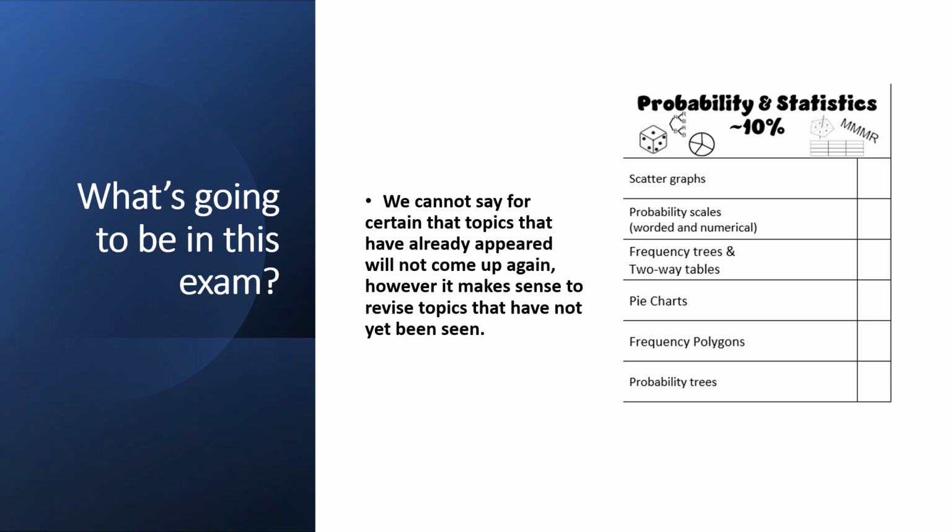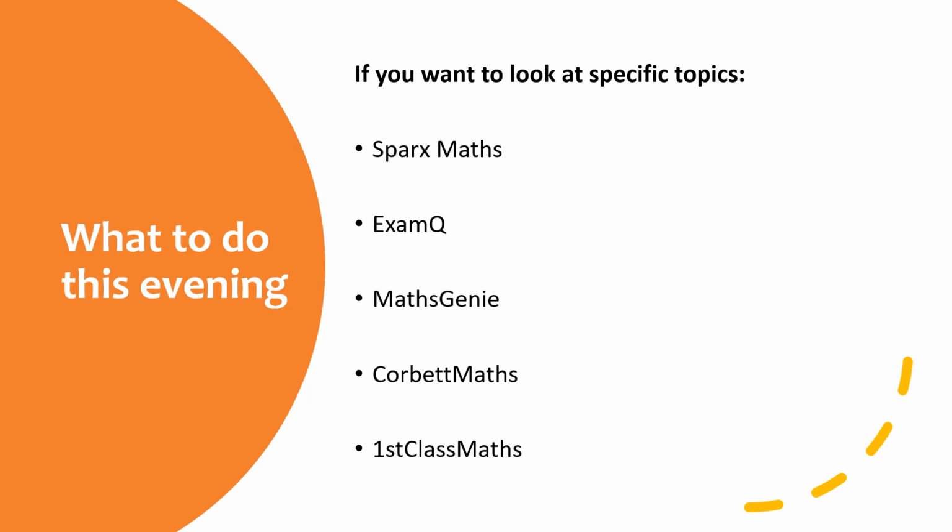Obviously, if you're really confident on those, have a look back at the slides I've just talked through and pick out anything else you might want to do. How we're going to do this, that message hasn't changed from the previous set of Night Before News. If you want to look at specific topics, you've got all these websites to go to. Sparks Maths, ExamQ, Maths Genie. Both of those are really good for past questions from past papers. Corbett Maths and First Class Maths both provide lots and lots of questions, but we know these things, we've seen these things, these aren't new.